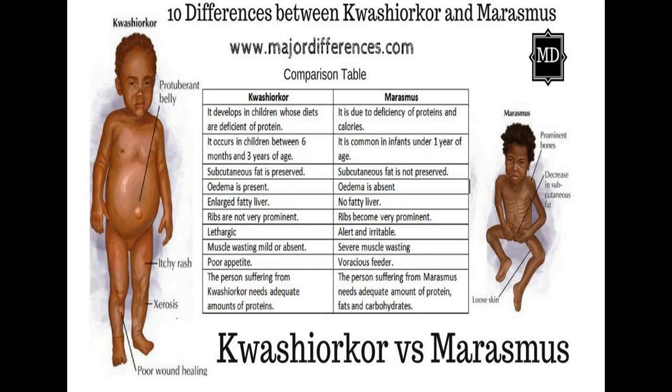Even in developed countries, if the food intake is not proper, we can observe a child with Kwashiorkor. That is, if the selected food given to the child contains less protein, or if food is given as per the child's choice, this condition may occur in developed countries also due to improper diet given to the child.